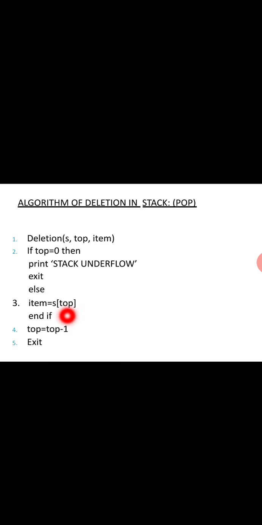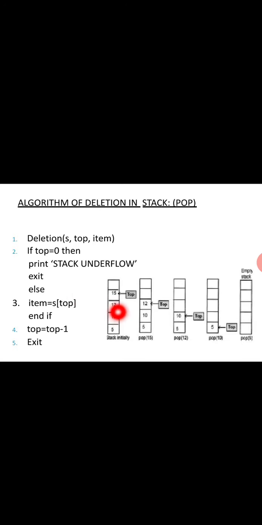Then decrease the top, so 5 will go to 4. Keep doing this, and when top is equal to 0, all the elements in the stack will have been deleted. For example, see this diagram. Now top is 1, 2, 3, 4. If you delete 15, top will decrement. Then if you delete 12, top will decrement. Then we delete this, and top will come here. We deleted that, and top will go to 0. This is the algorithm for pop. This is the working mechanism of pop.